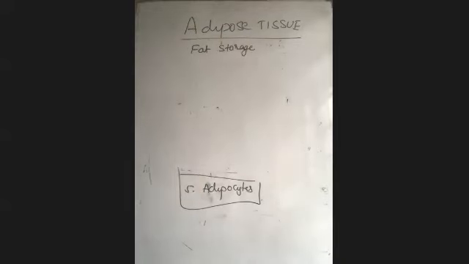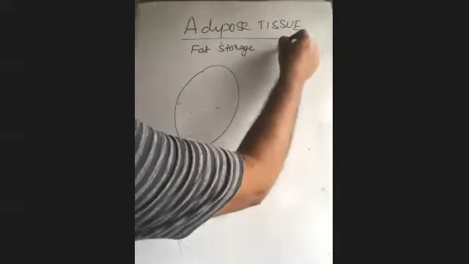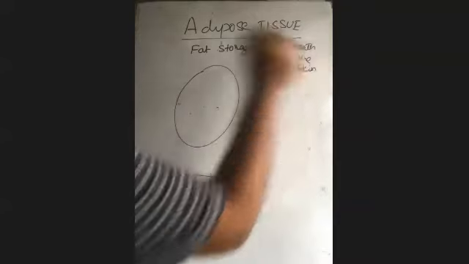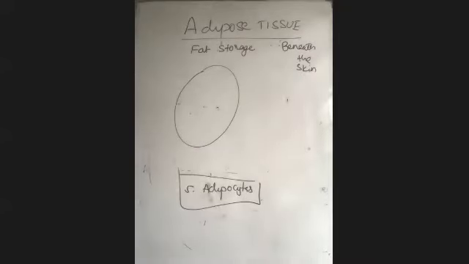Then it consists of a large number of adipocytes. The large number of adipocytes are present here, the fat storing cells. The adipose tissue is found beneath the skin. We'll go with the location and all the things later, or let us write here, beneath the skin. In the case of human beings, mostly beneath the skin we'll find the fat tissue. Some other places also, but that is the major place.